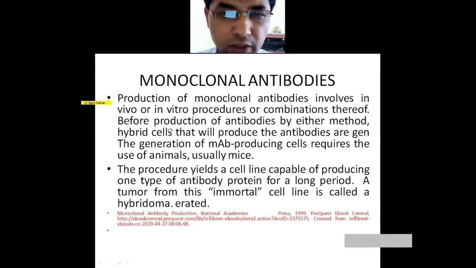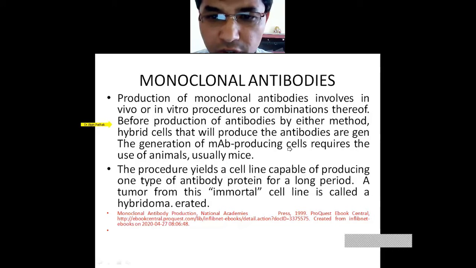Before the production of antibodies by either method, in vivo or in vitro, the hybrid cells that will produce the antibodies are generated. The generation of monoclonal antibody producing cells requires the use of animals, mostly mice. The procedure yields a cell line capable of producing one type of antibody protein.